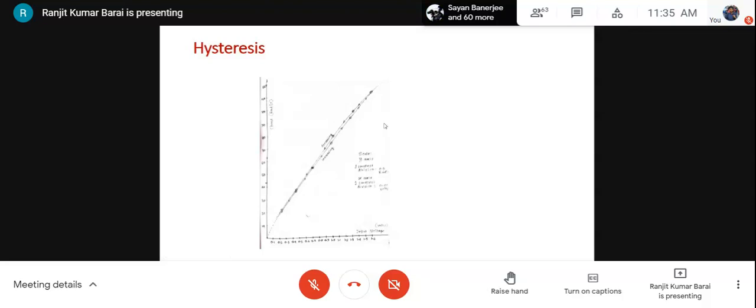We intentionally took this type of motor to show you the effect of it, the presence of hysteresis and how to determine it. Ideally, it should be 0. There should be no hysteresis. That rising and falling should be the same graph, and it should be a straight line.